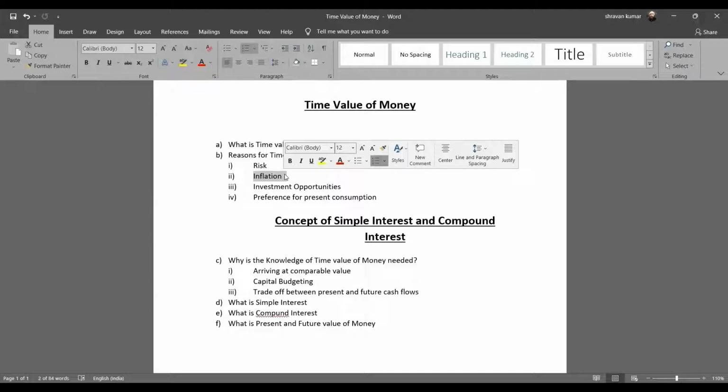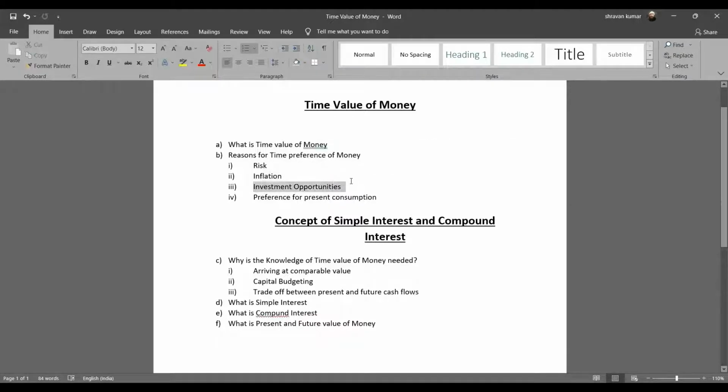So this can be due to any number of reasons. For example, it might be because of an increase in input cost due to inflation, or an increase in product cost due to inflation. So the second reason you would give me is inflation. And the third important reason could be investment opportunities.